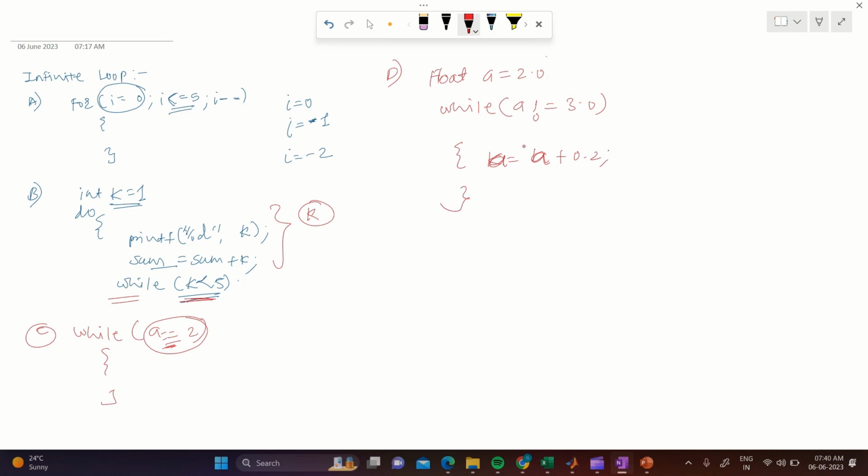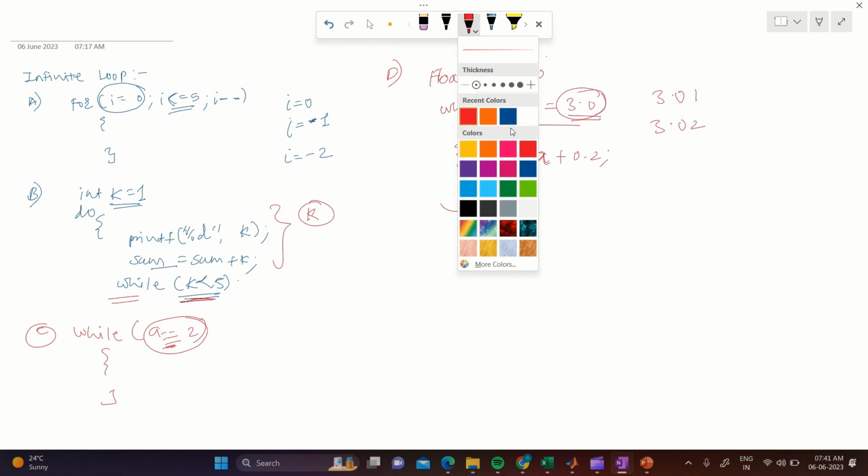Now if this loop runs, there is little possibility of reaching this value, because this is a floating point number. It can be any value like 3.01, 3.02. So this precise value will not be reached, and because of that this condition will never be met.